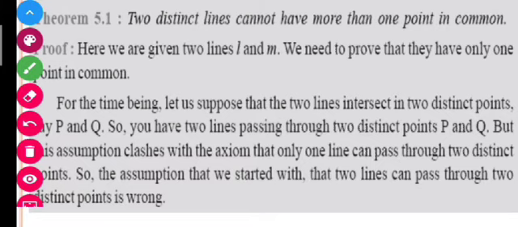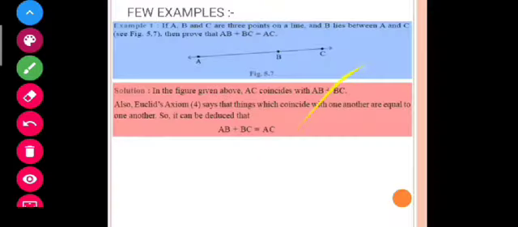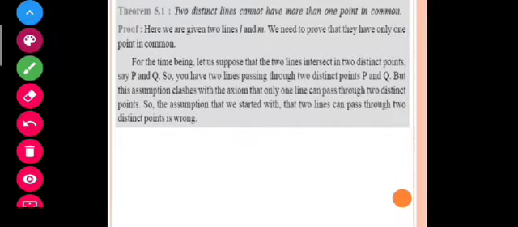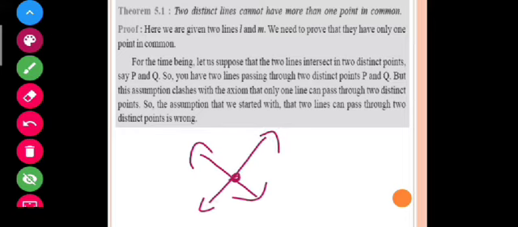Let me tell you how it is saying that. Suppose, students, I take two intersecting lines here. What you are observing is that there is only one common point. If you have parallel lines, is there any common point?